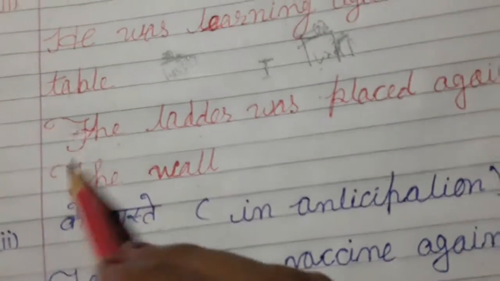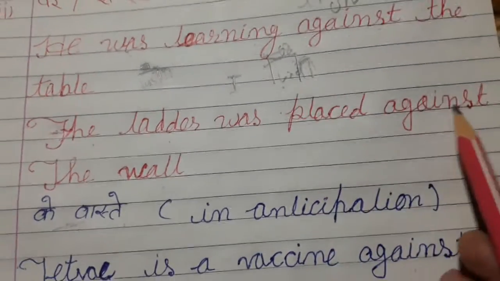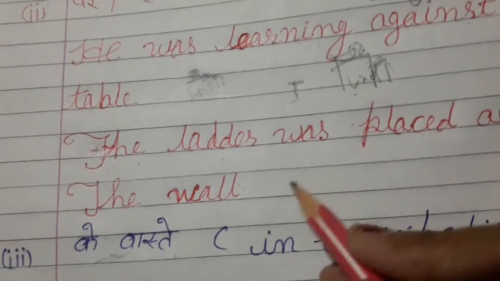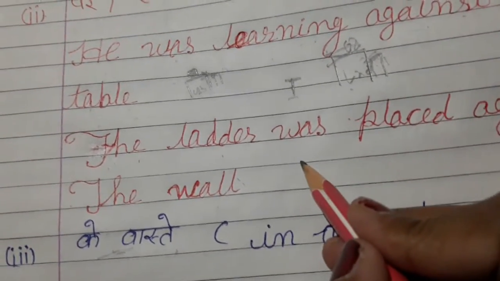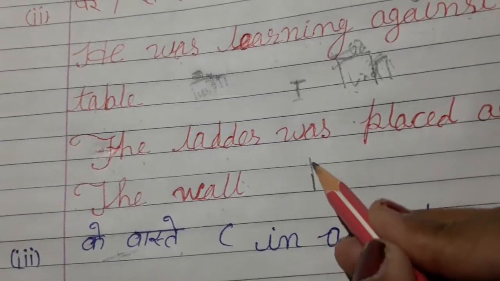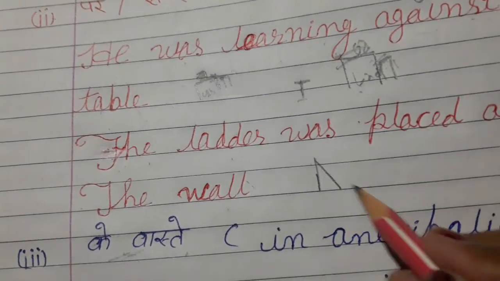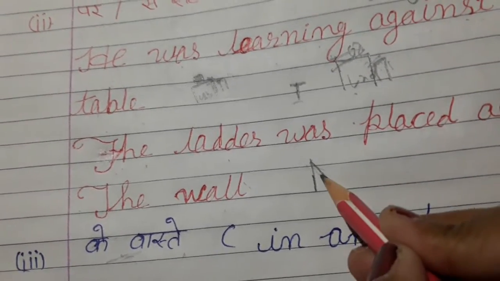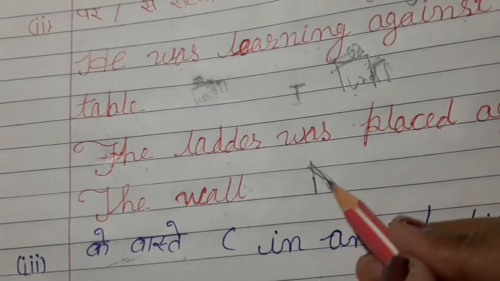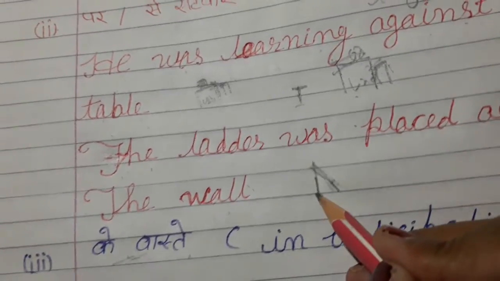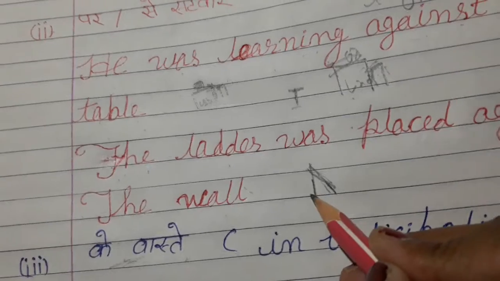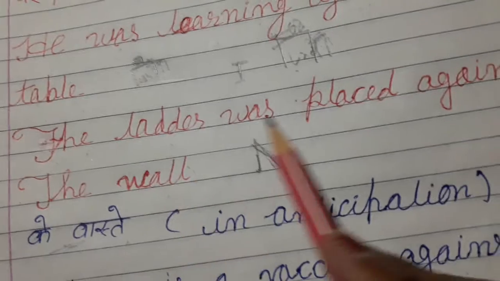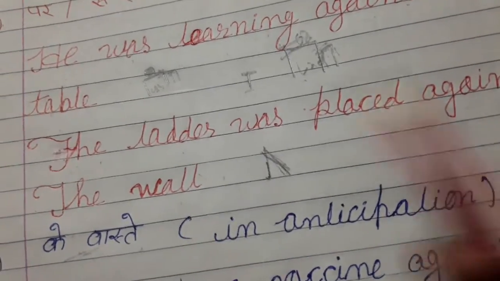And our second example is: the ladder was placed against the wall. Where is the ladder? The ladder is against the wall. For example, it's a wall and the ladder is placed here. This is the position of the ladder. So it is very near to the wall, but not on it. It is very near but not very close. So here we say the ladder was placed against the wall.